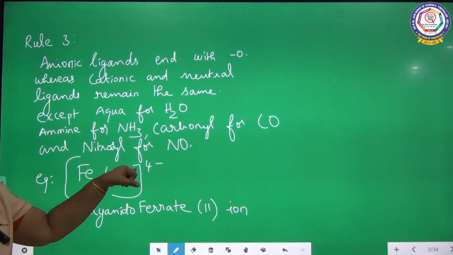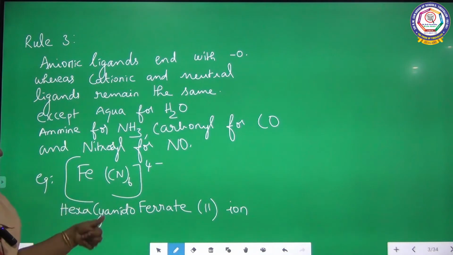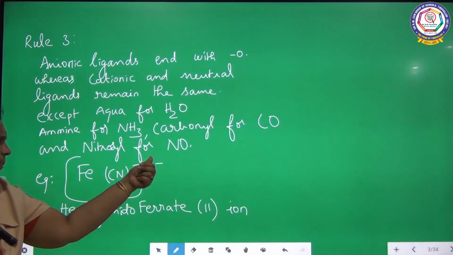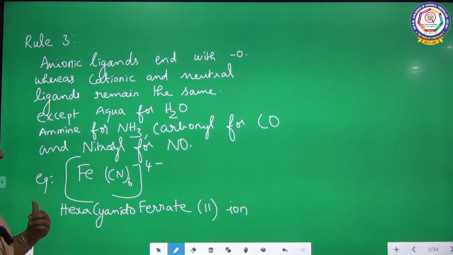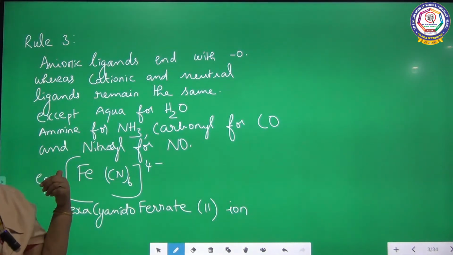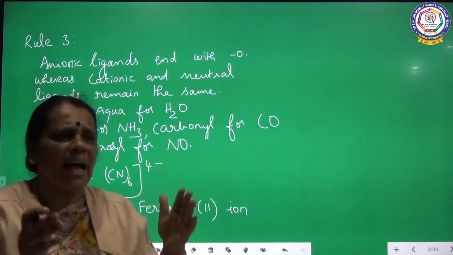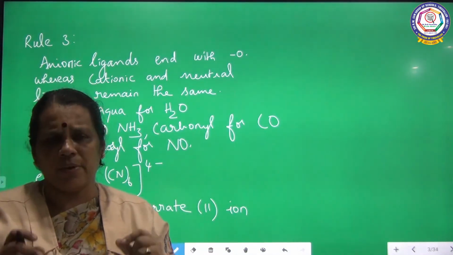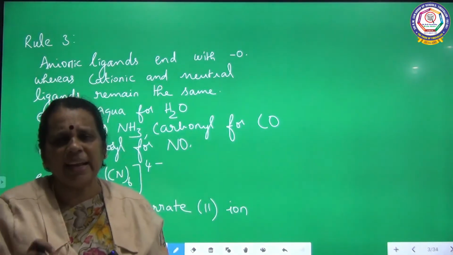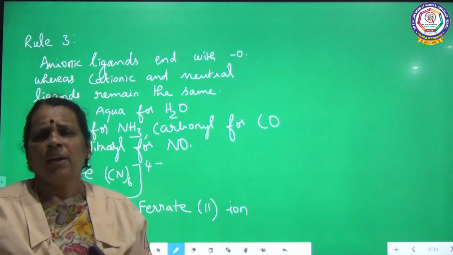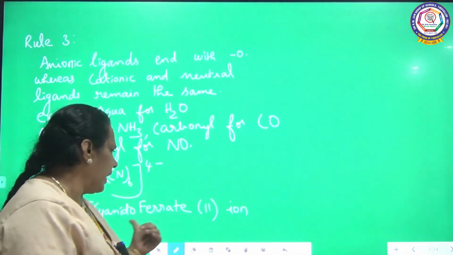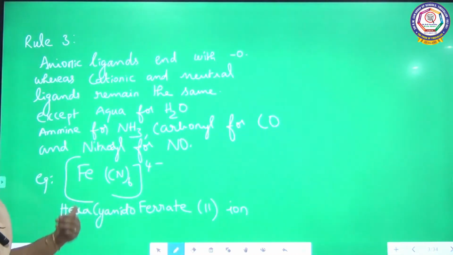As it is a charged complex, we have to write ion here because we can see a charge outside the square bracket towards the right superscript. So hexacyanidoferrate(II) ion. It is the name of the complex. So rule 3 is very clear that whenever anionic ligands are there, it should be ended with O. Here I have given an example, Fe(CN)6 4 minus. As cyanogen is a negative ligand, anionic ligand, it should be told as cyanido. Totally there are 6 cyanogen atoms, so we can name the complex like hexacyanido.